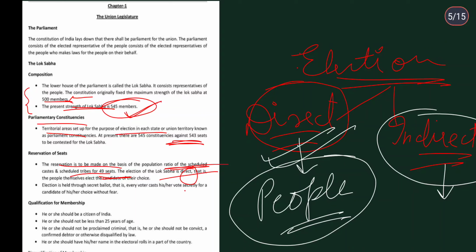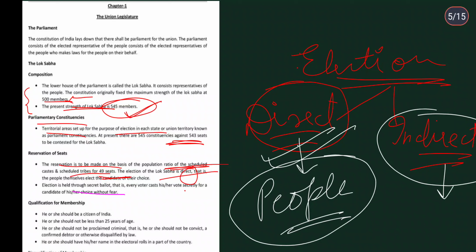Okay, then election is held through secret ballot. Remember this also, very important: the secret ballot is a mechanism which supports the election, either in a direct method or an indirect method. That is, every voter casts his or her vote secretly for a candidate of his or her choice without fear.